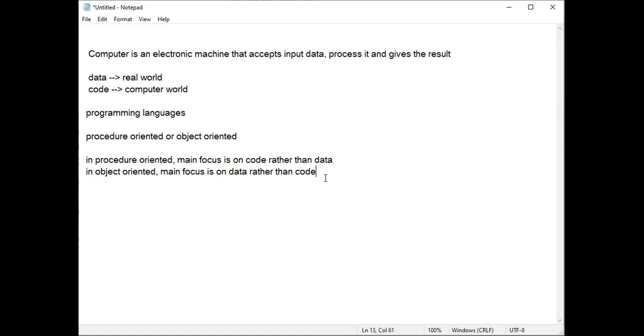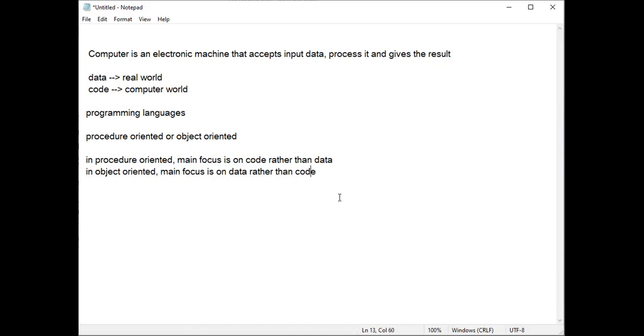It doesn't mean that if I say main focus is on code rather than the data, data is waste or useless. And if I say main focus is on data rather than the code, we cannot say writing code is not necessary, or that code is waste. Both are important, but what will be the main focus? Main focus is on code rather than the data in case of procedure oriented. In object oriented programming, main focus will be on the data rather than the code.